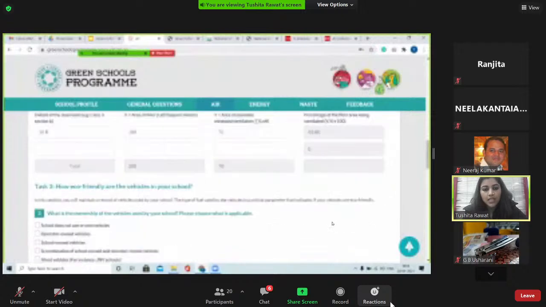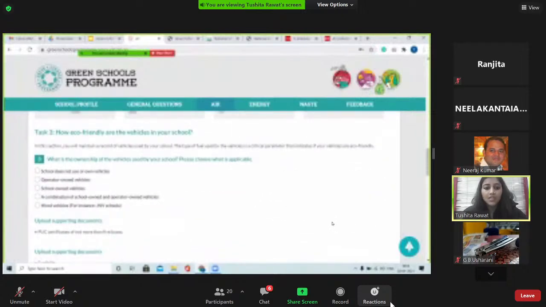Now moving ahead, the next task is about vehicles. Students can speak with drivers. They can refer to the logs that schools maintain as to how much fuel is being used in which month, and they have to find out whether their school owns vehicles or those are rented or there are no vehicles.